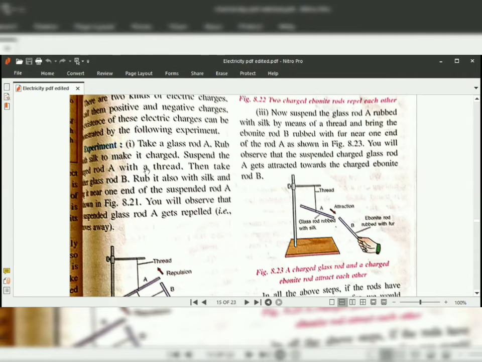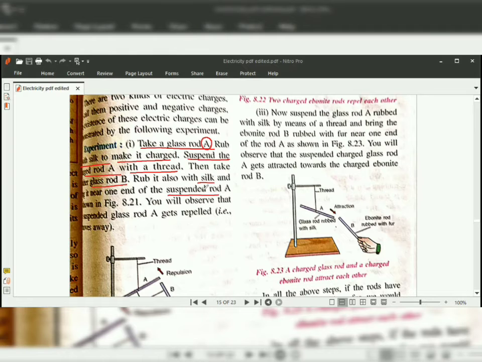Let us repeat this. Take glass rod A and rub it with silk to make it charged. Suspend glass rod A with a thread. So first we are rubbing the glass rod with the silk. Next we take another glass rod B, rub it also with the silk, and bring it near one end of the suspended rod.